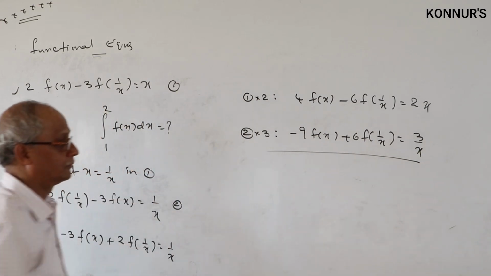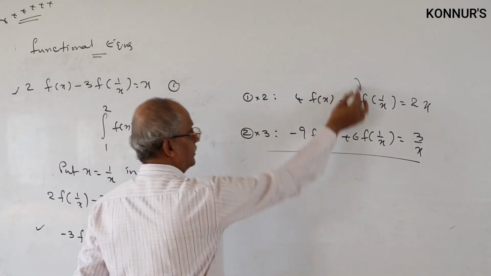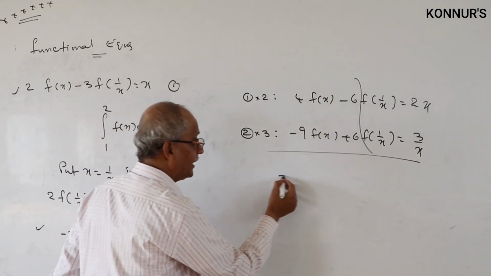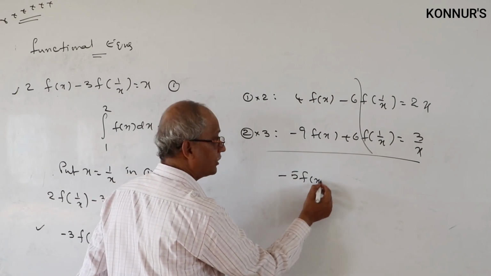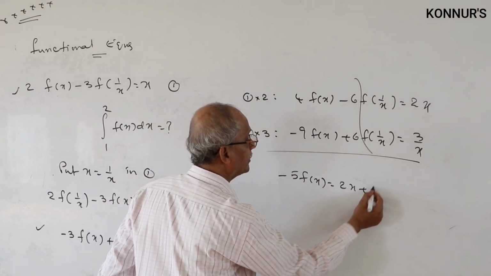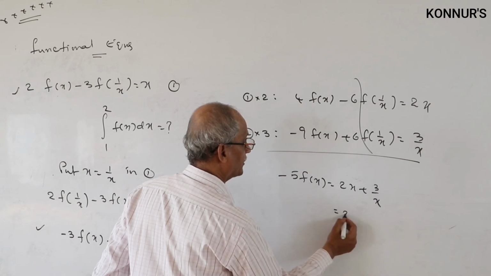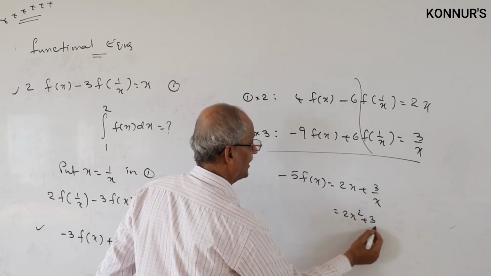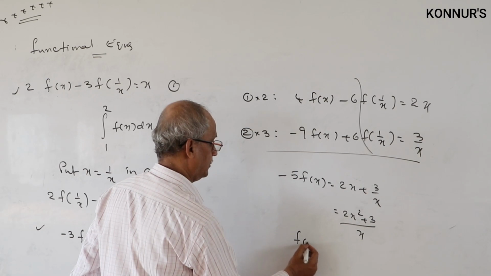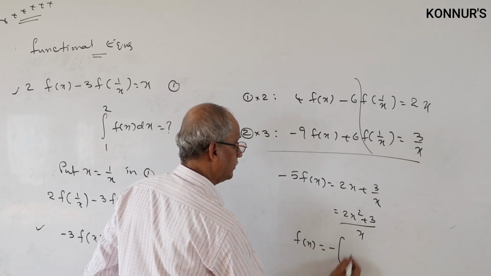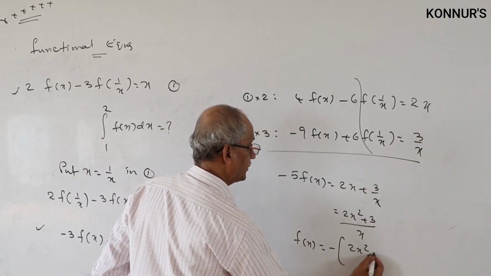Adding, because minus and plus are there, they cancel. Minus 5 f of x is equal to 2x plus 3 by x, that is 2x square plus 3 by x. Then what is f of x? Minus of 2x square plus 3 by x, divided by 5.